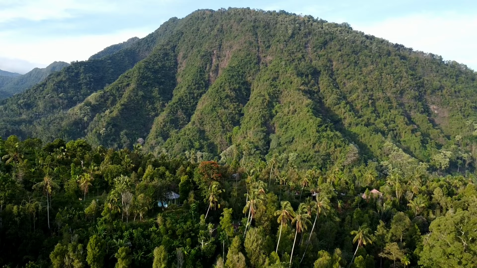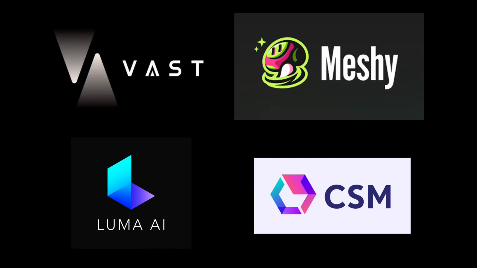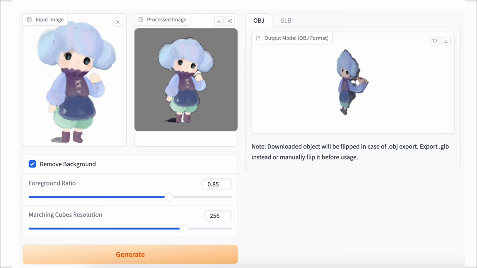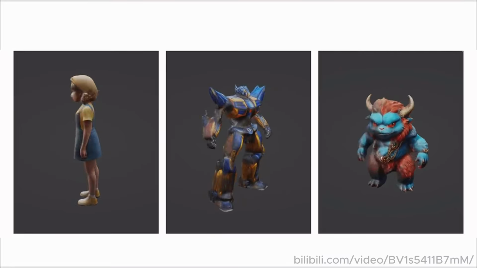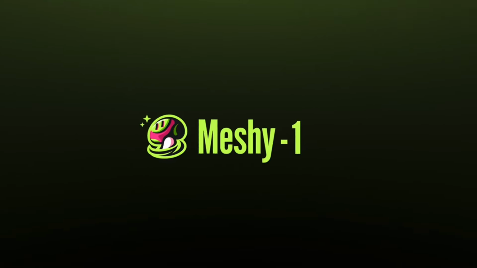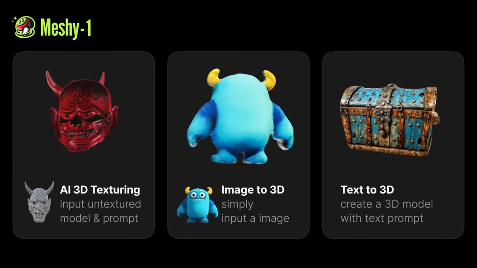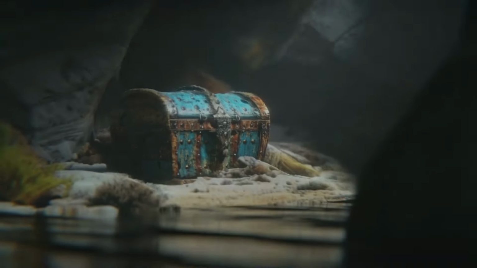Current active startups include Vast, Meshi, Luma, and CSM, and so on. Vast believes in 3D foundation models and incorporates much unique 3D data for training. Despite that the texture generation is still far from usable in my games, the triple model is one of the best I've known after trying a bunch. Meshi aims to empower game studios and has an active community of talented individuals. The team executed everything so well and had many insights.